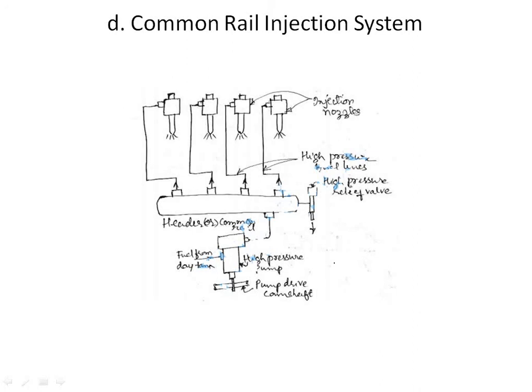The fuel supply to each cylinder is regulated by a mechanical push rod and rocker arm arrangement, where the plunger controls the entry of pressure fuel to the nozzles. You can see these nozzles here, and the high pressure. You can also see this relief valve, which is also known as the mechanical valve or push rod.